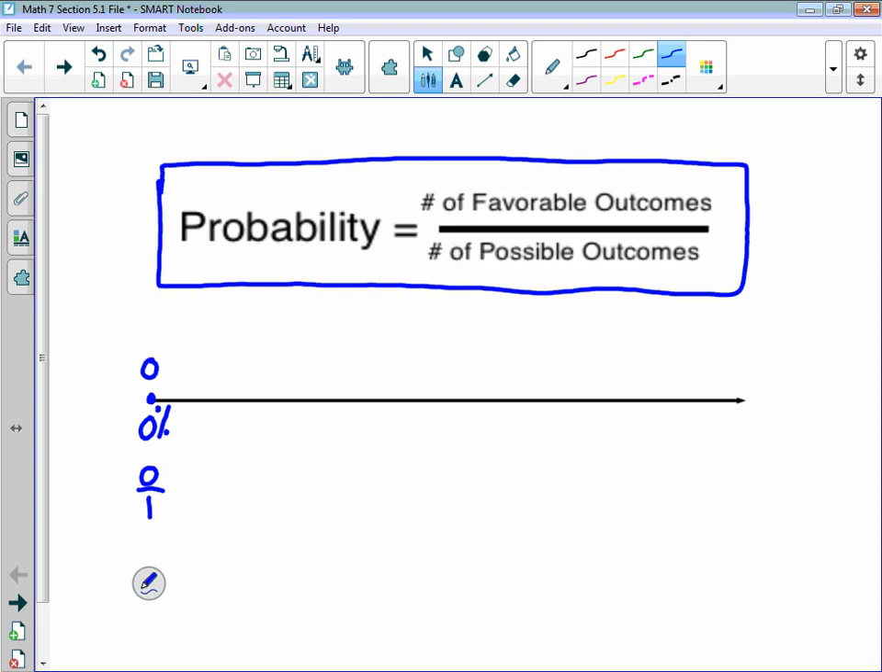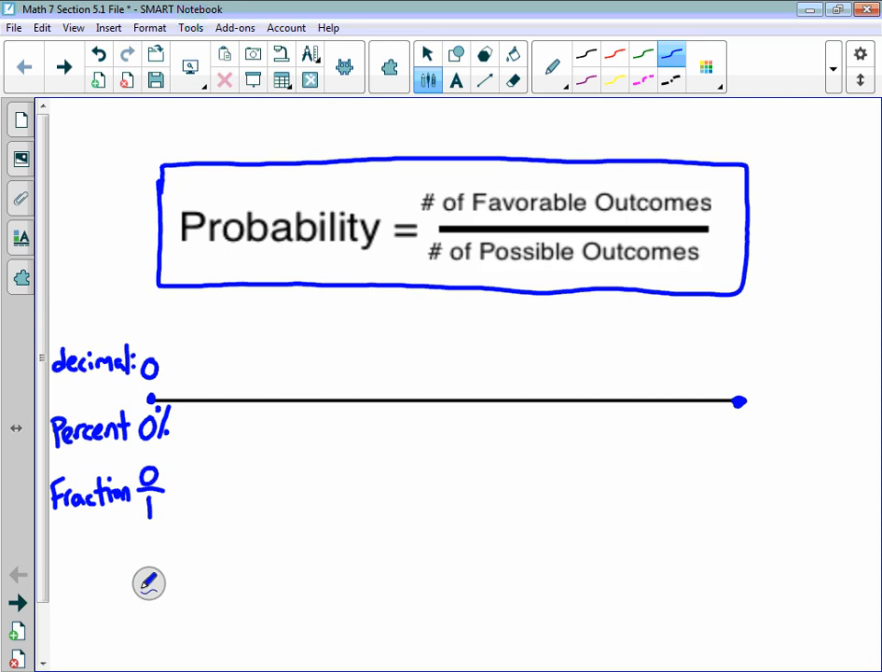So here we have our decimal, or just number form, our percent, and here we have our fraction. If something is definitely going to happen, then we would say that's 100% guaranteed. 100% guaranteed that Mr. Wallace will beat any grade 9 boy in a one-on-one basketball game. That would be 100% guaranteed, and that would be at the other end of our number line.